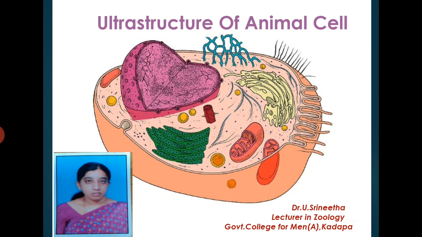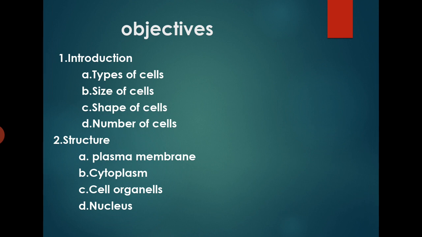Hello VVS. In this section, I would like to explain an important topic, ultrastructure of animal cell. This is very useful for competitive exams, PG set, AP set and NET. Objectives: Introduction, types of cells, size of cells, shape of cells, number of cells. Structure: plasma membrane, cytoplasm, cell organelles, nucleus.